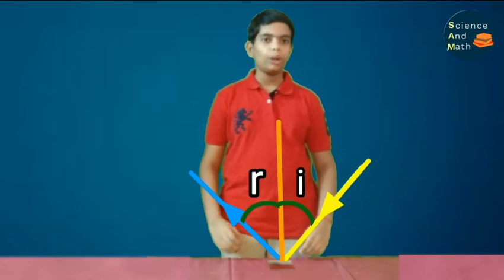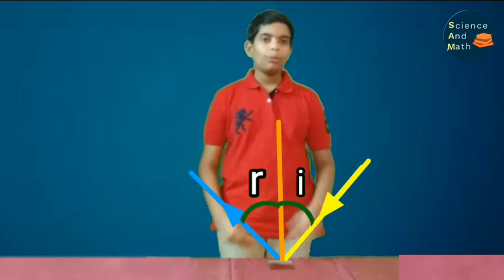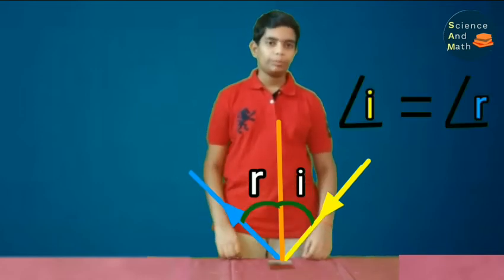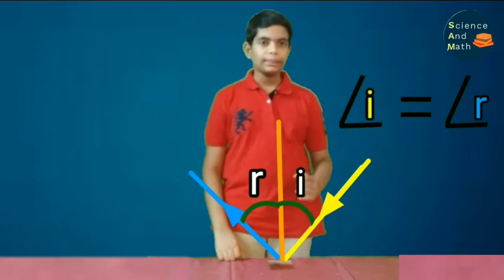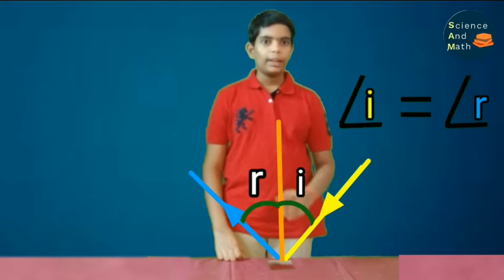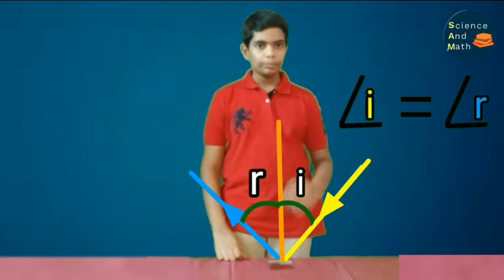This is the second law of reflection. So, what is the second law of reflection? The angle of incidence is equal to the angle of reflection. Angle I is equal to angle R.